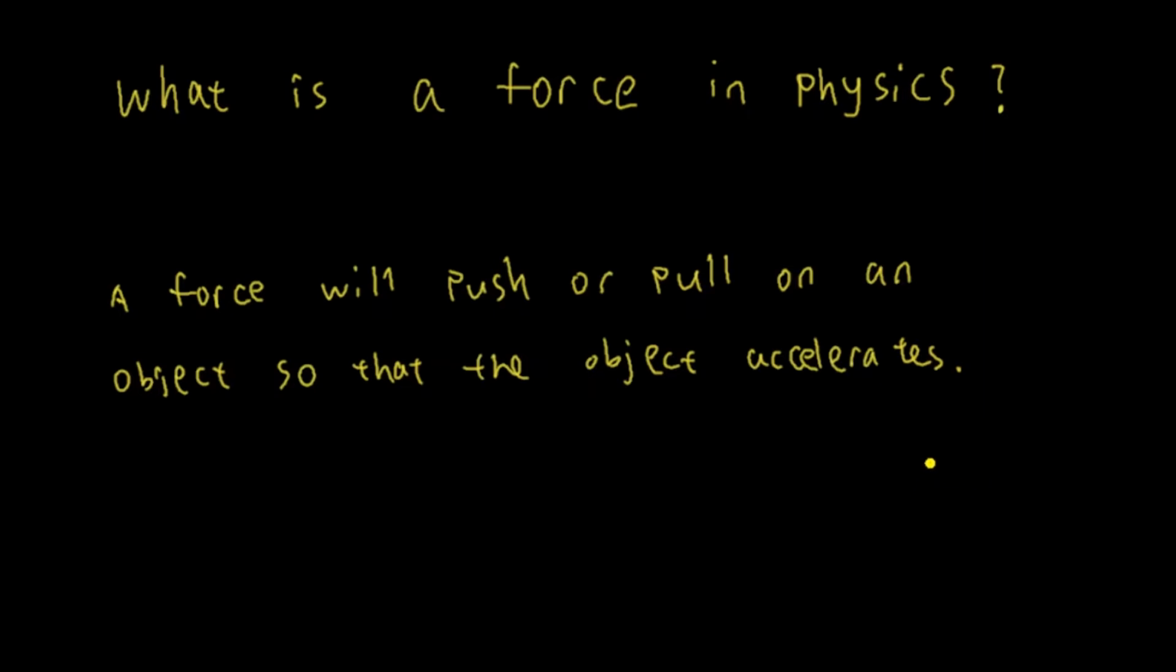Okay, so how do we denote force in physics? We will say force is just a letter F with an arrow on it. Now by looking at this notation here, you can see that a force is a vector because a force has both direction and magnitude.